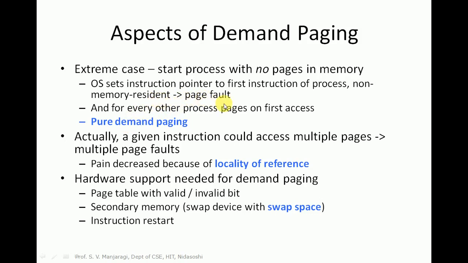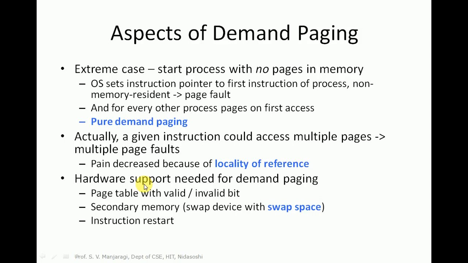In that case, a page fault occurs. So the operating system is demanding a page of a program which is not available in the main memory, it is on the disk, and that causes the page fault. In this case, we need to bring that particular page into the main memory. Until then, the process execution should be suspended. So this is called pure demand paging. All the required pages must be brought into the main memory from the disk. Initially, no pages are in the memory. So this is called pure demand paging.